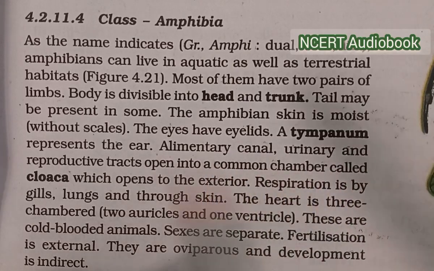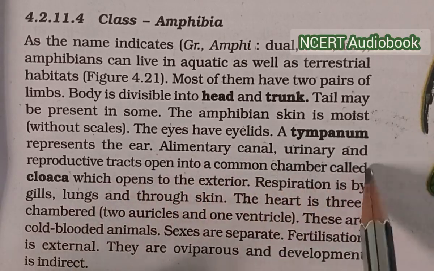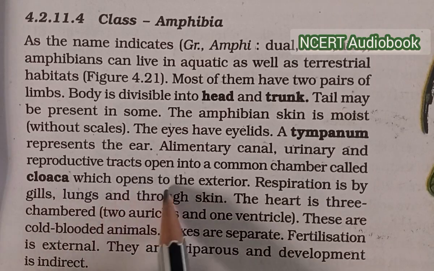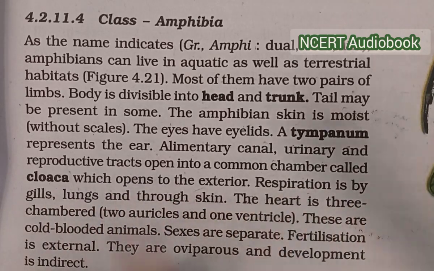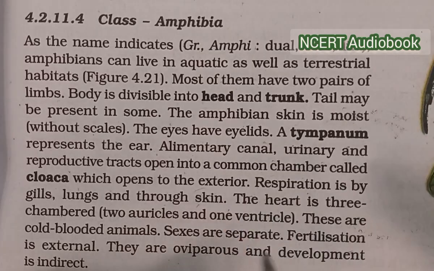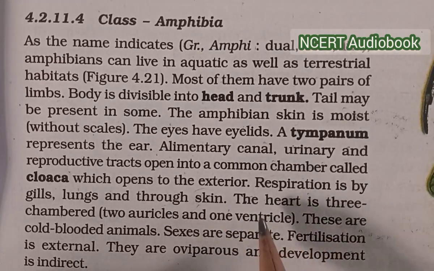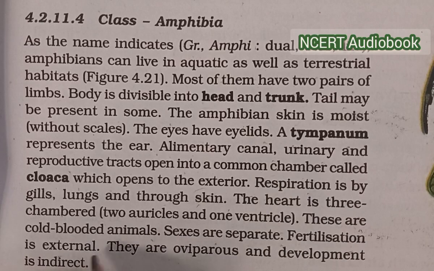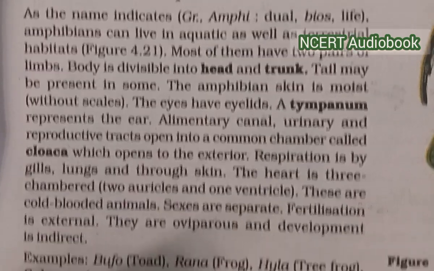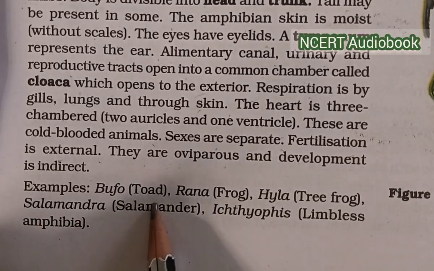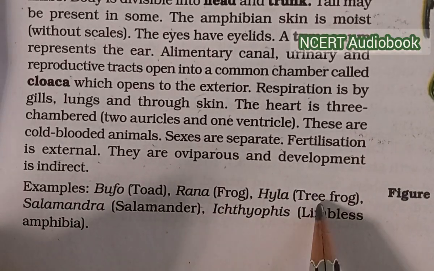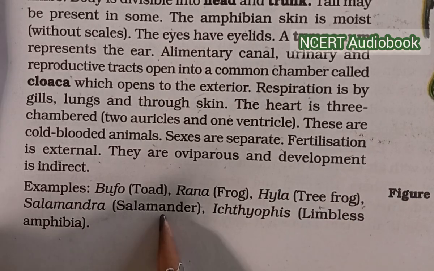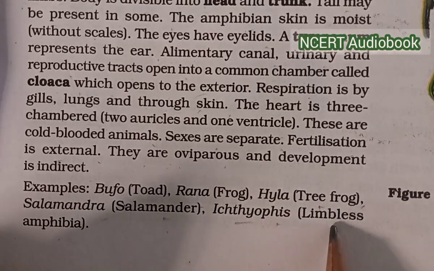Alimentary canal, urinary and reproductive tracts open into the common chamber called cloaca, which opens to the exterior. Respiration is by gills, lungs and through skin. The heart is three-chambered, 2 auricles and 1 ventricle. These are cold-blooded animals. Sexes are separate. Fertilization is external. They are oviparous and development is indirect. Examples: Bufo, toad, Rana, frog, Hyla, tree frog, Salamandra, salamander, Ichthyophis, limbless amphibia.